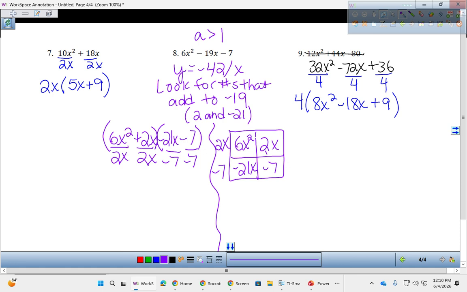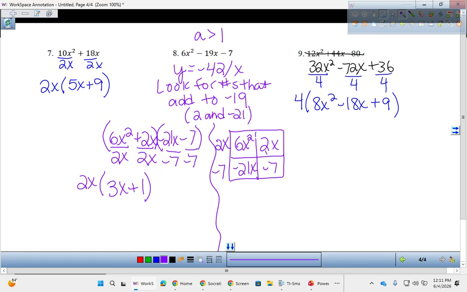This next step's going to look a little different for each method. If you do it this way, you're going to actually do the division. So 6 divided by 2 is 3. X squared divided by x is x. Positive 2x divided by positive 2x is positive 1. You have to put the placeholder there. The 2's cancel out, the x's cancel out, and then I put a 1 there. 2 divided by 2 is 1. And then the GCF goes to the front.